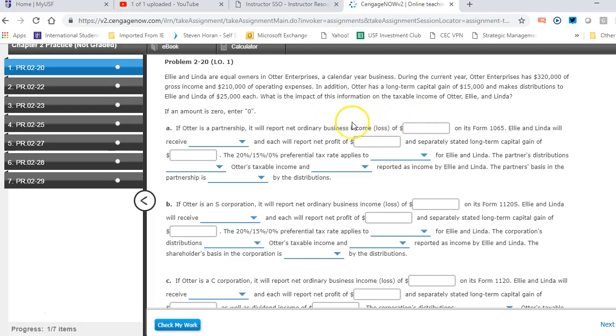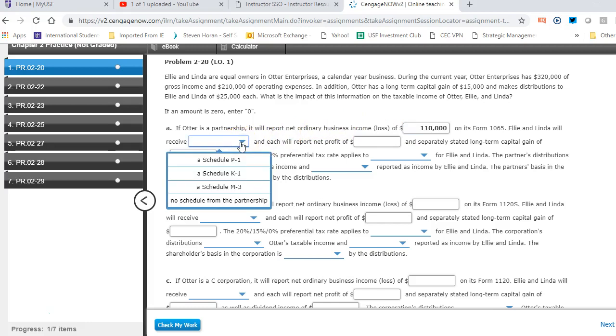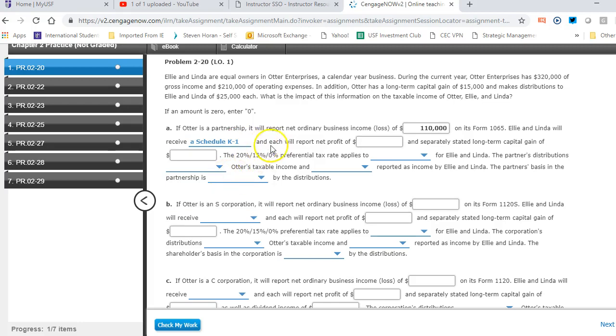letter A, if they're a partnership, it will report net ordinary business income or loss of X on their Form 1065. And if it's a partnership, it's pretty simple math. It's just 320 worth of income minus 210 of expense. That's 110. So just go ahead and type that in. Then they will each receive, as a partnership, a K1. When you read through the chapter, look at the PowerPoint, listen to the lecture, you'll see that. And each will report a net profit of half of that, $55,000.